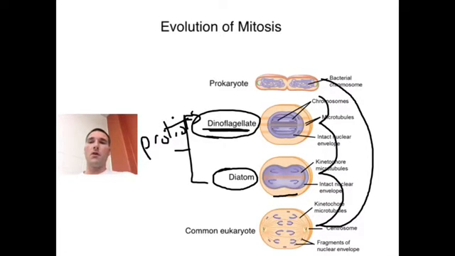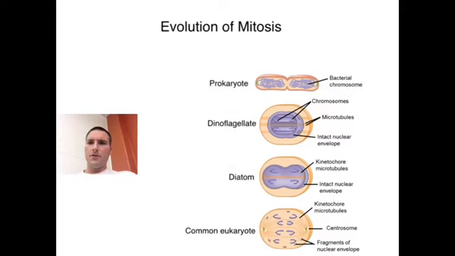If we were going to draw out this whole evolutionary thing, they would not be drawing evolution. We just haven't talked about this a whole lot. It would not say that prokaryotes evolved into dinoflagellates, which evolved into diatoms, which developed into eukaryotes. Okay, what they would say is the common ancestry idea, and let me see if I can delete a lot of this stuff so that I can draw this out.